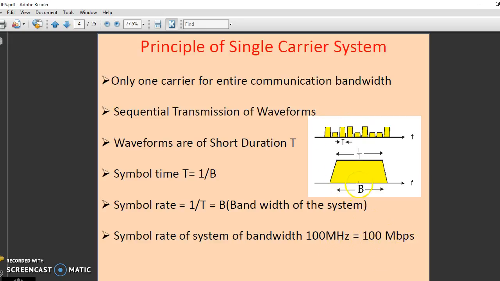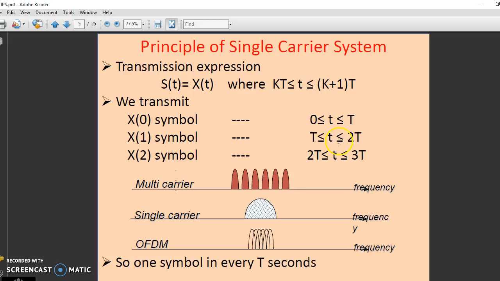The figure shows the whole bandwidth B is carried by the carrier for transmission. So the expression is s of t is equal to x of t, where t is between kT and (k+1)T. In a single carrier communication system, we transmit each symbol for T seconds. In every T seconds, we transmit a symbol.